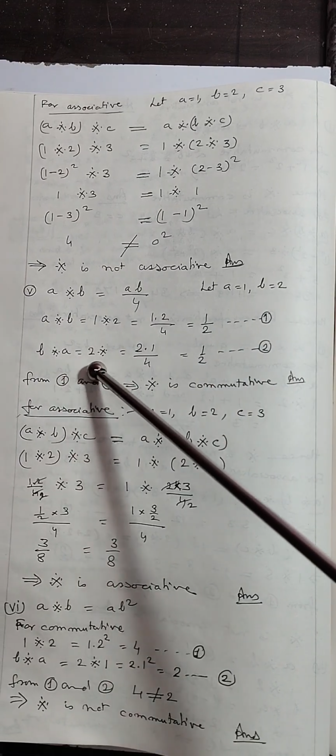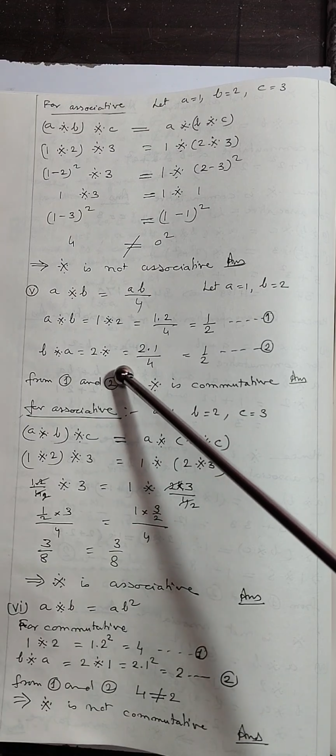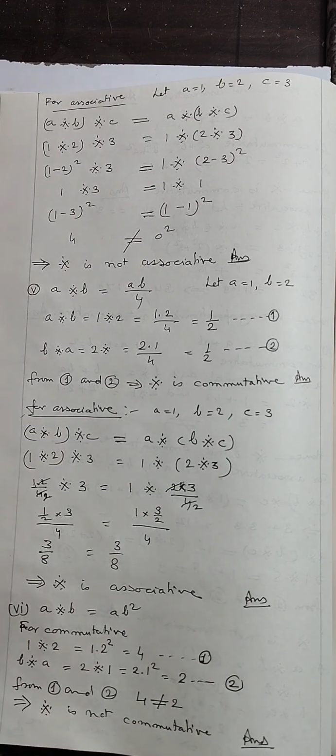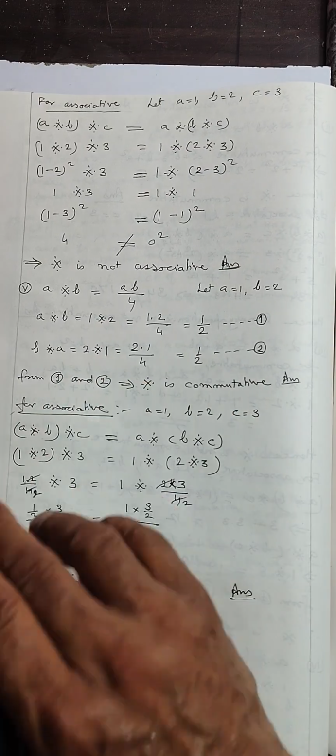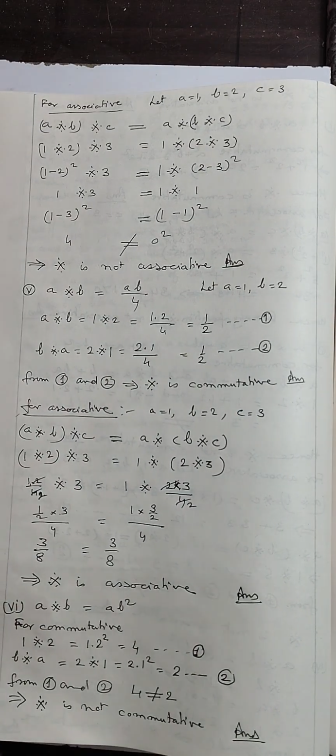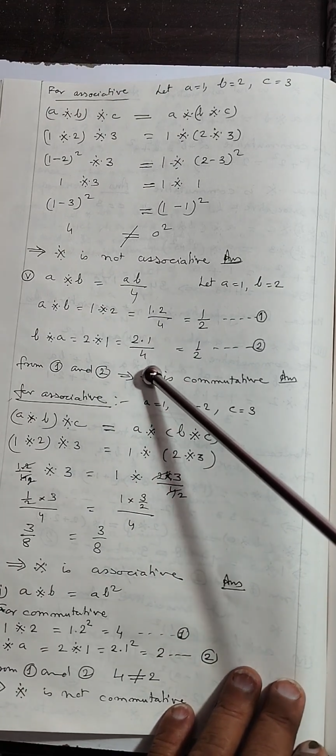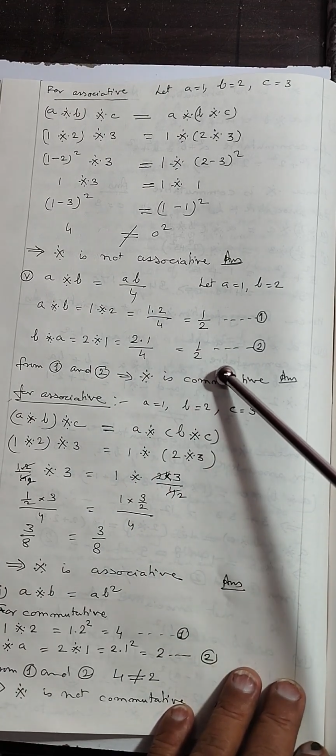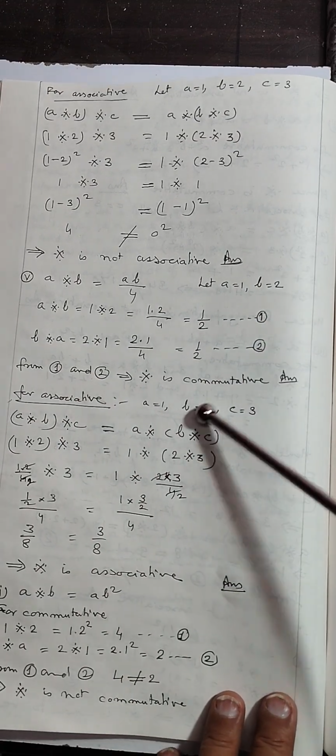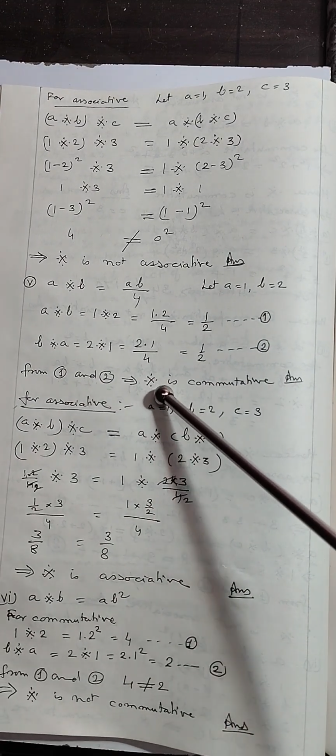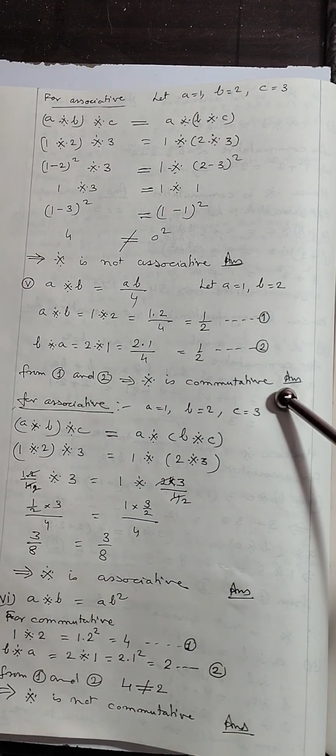B binary A, that is 2 binary 1, will be equal to 2 into 1 divided by 4. Again you will get 1 by 2. So from first and second, this implies that the binary operation is commutative, and this will be the required answer.